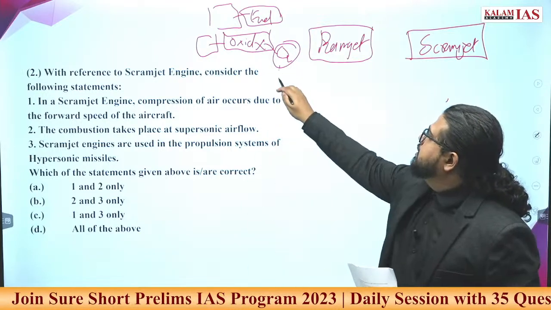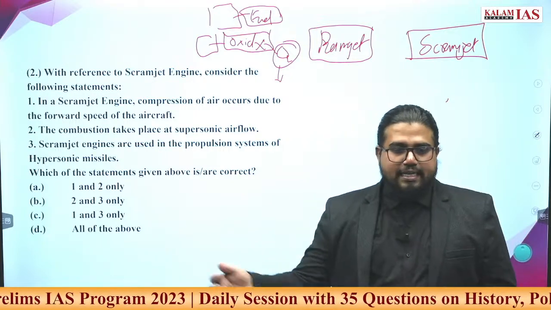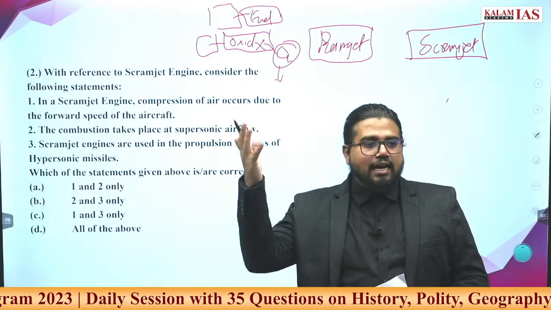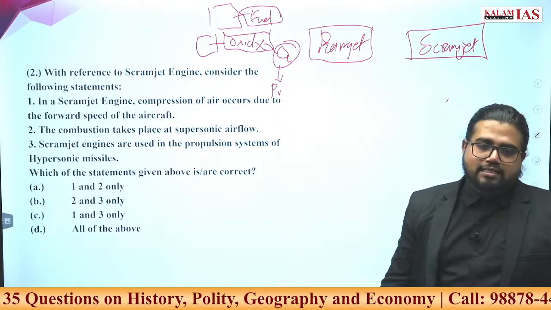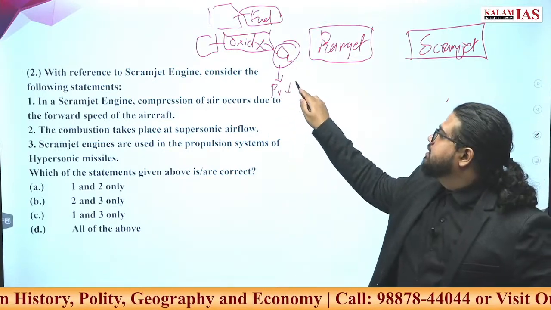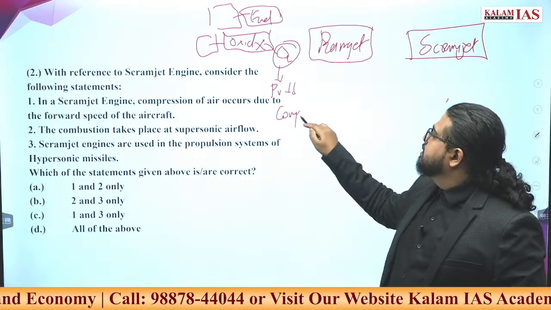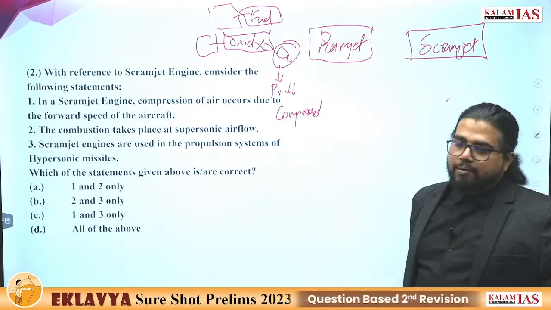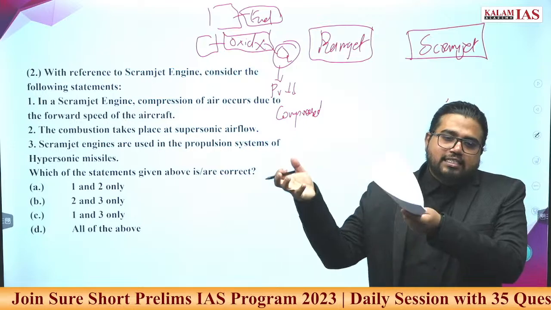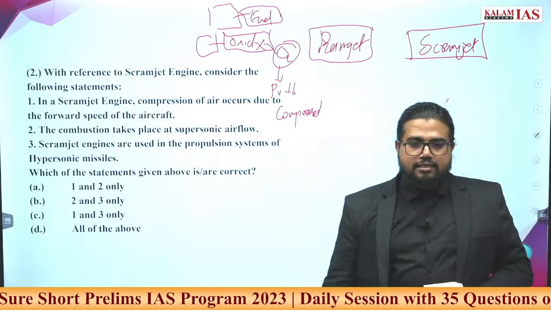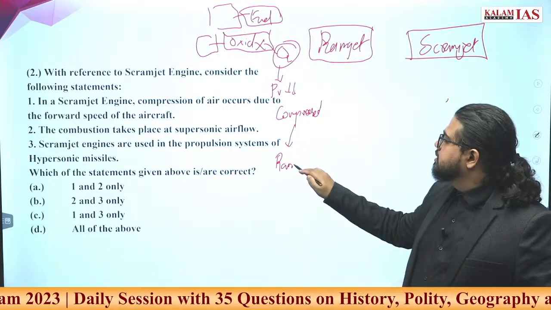These missiles will be flying at very high altitudes, like 50 kilometers, 80 kilometers height. At this height, the pressure of atmospheric gases including oxygen will be very low. So these gases have to be compressed to a level such that the temperature and pressure is enough to create combustion. This compression happens by the ramming process.